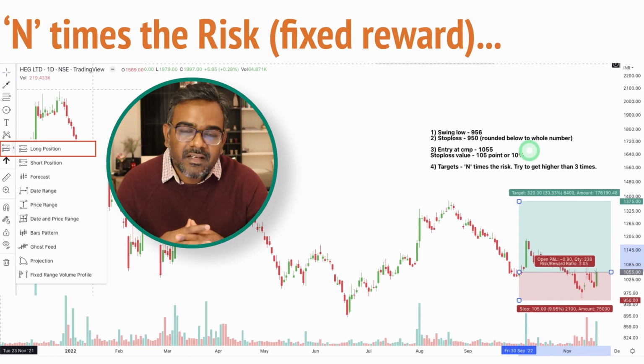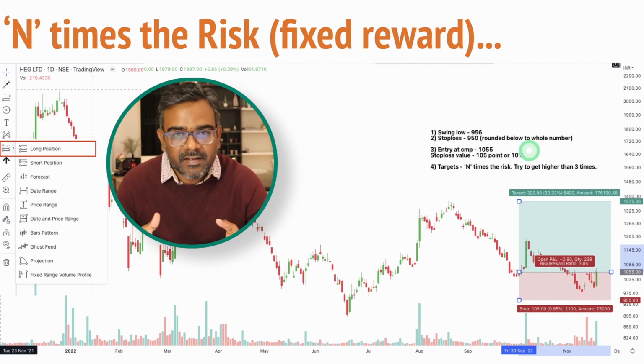Now the first example here in terms of finding targets is X times or N times your stop loss. Now if your stop loss is 10%, your targets can be 20%, or 30% or 40% or even 50%. Now in the case of HEG that I discussed last week Sunday, this week Sunday, the target is somewhere around 8 to 10 times the stop loss that we had, right? Now you can also do that kind of a number, but if you're going to have X times the risk, then try to keep it around 2 to 3 times or even 5 times the risk that you want, however you want. It's totally up to you.